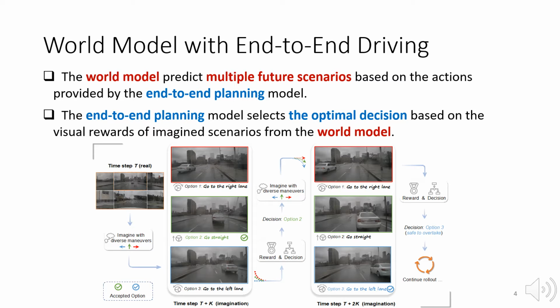As illustrated below, Drive WM generates various future scenarios, like going straight or turning, based on the current scene. The world model imagines these scenarios, providing visual feedback on road conditions, traffic signals, and obstacles. The end-to-end planning model utilizes this feedback, along with current goals and constraints, to make optimal decisions.